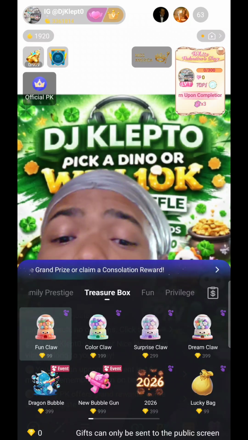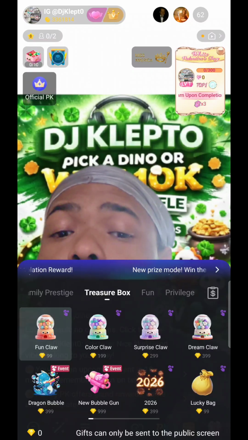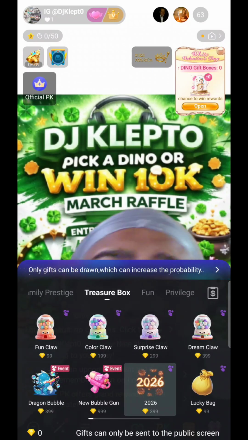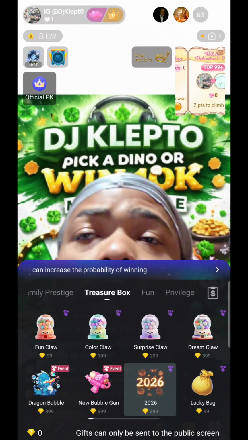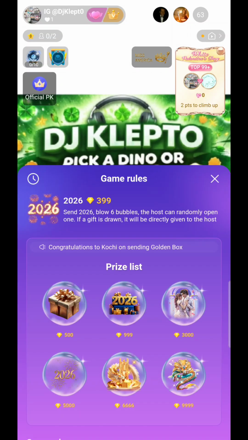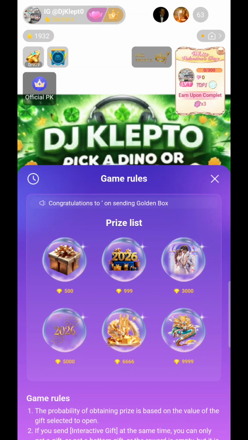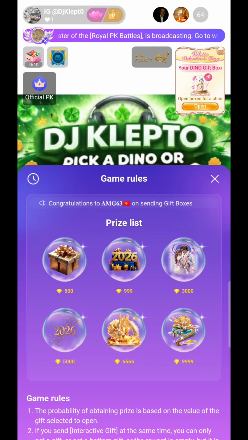Now, for every gift in any section on the app, there's that bar that's right there above the gift box. If you click on that bar, it's going to give you a description of what that gift can do. So for instance, for this 2026 gift, it's a bubble gift because it has that little bubble icon next to it. It costs 399 diamonds, and you have the opportunity to win 500, 999, 3,000, 5,000, 6,666, or 9,999. And also, you have the option of winning nothing.